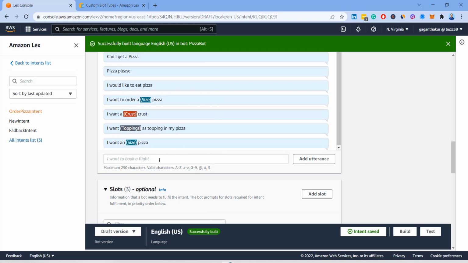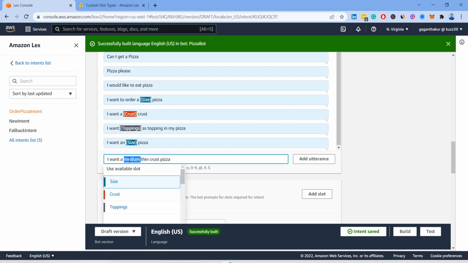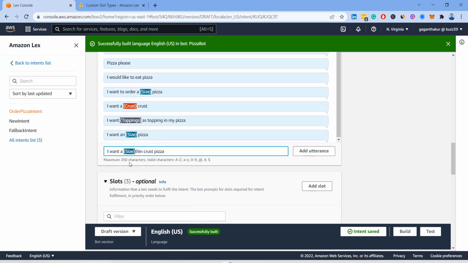Let's give some more examples, like I want a medium thin crust pizza. In this example, medium is my size, and thin is my crust. So I will annotate this to crust and say add utterance.